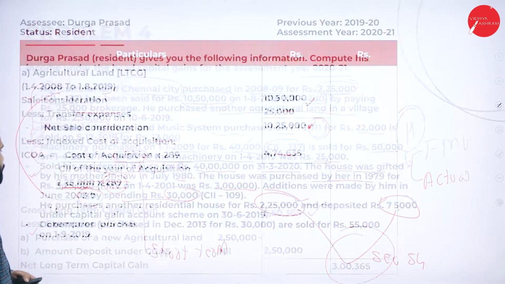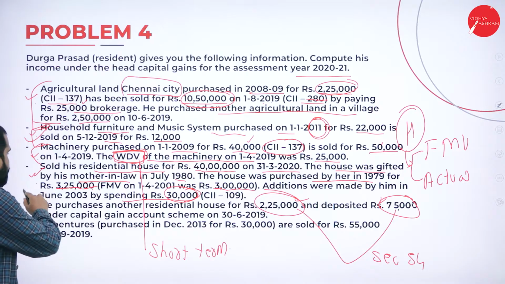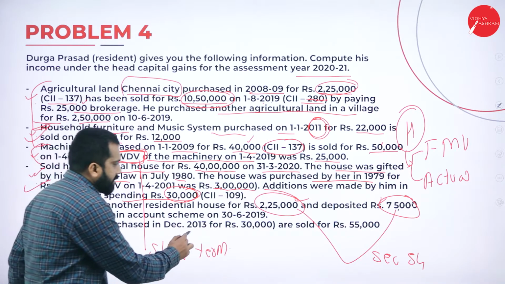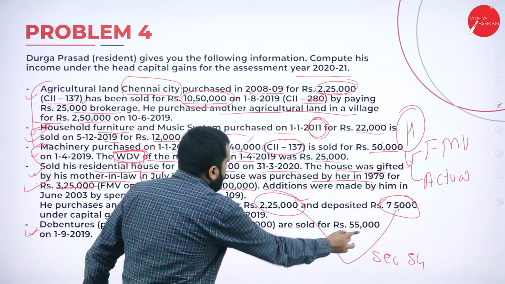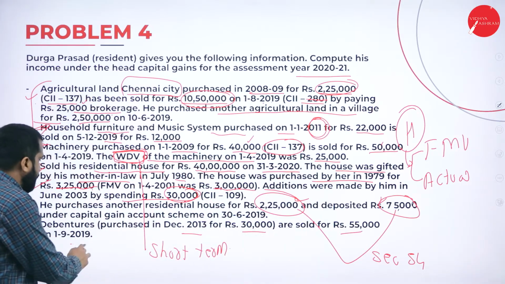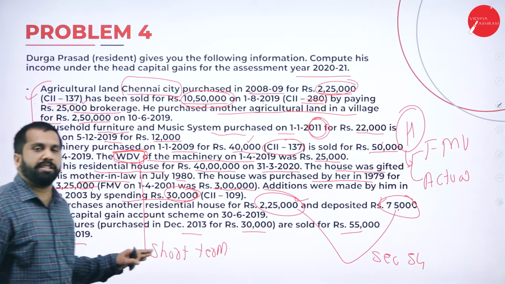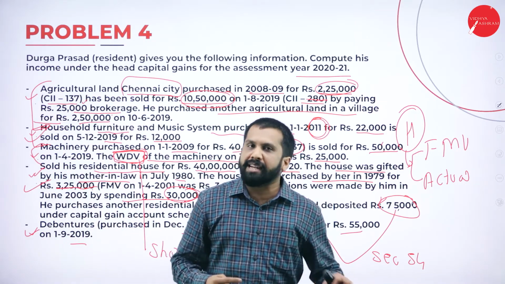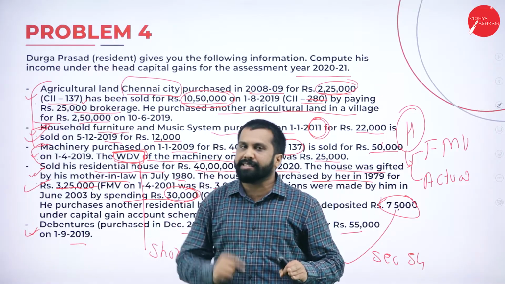Yes. Now, in the question, we have done this also. Last one, debenture purchased in December 30, sold for 55,000. This is easy actually. Debenture is for how many years? 3 years, 36 months. We call it long term if it is more than 36 months.